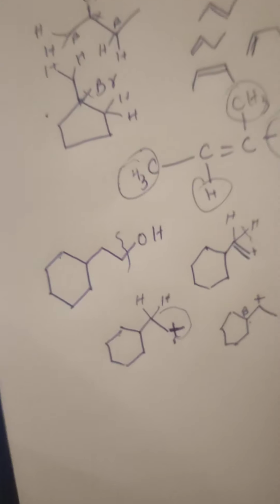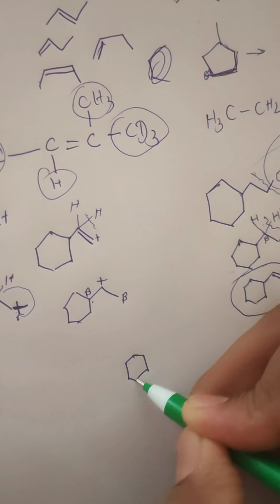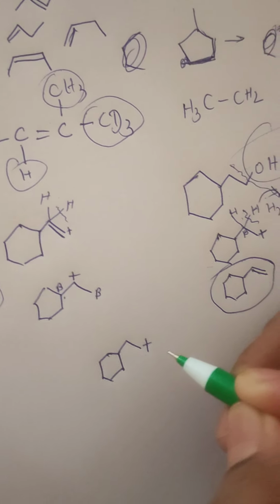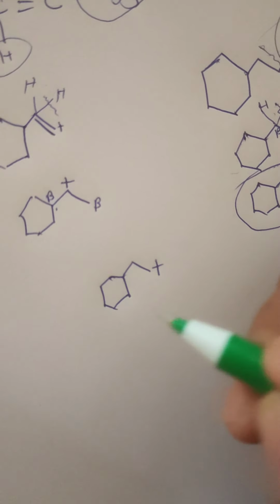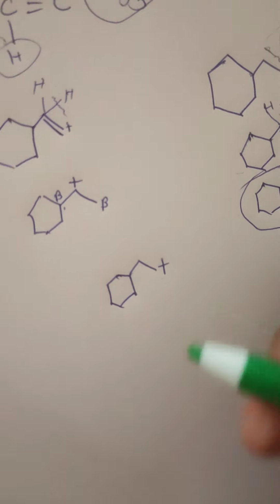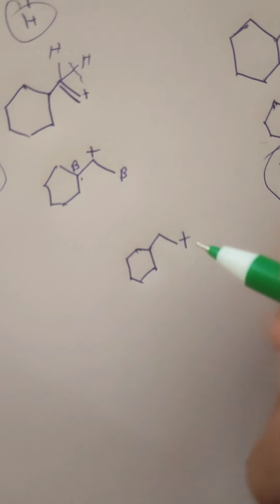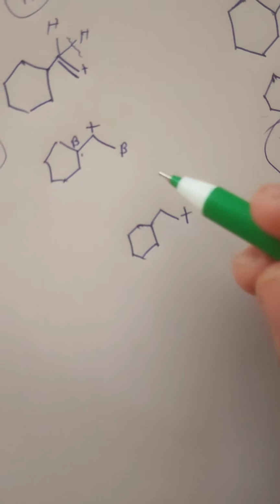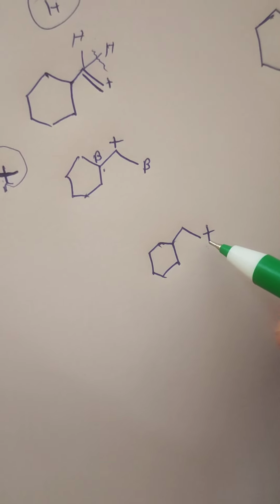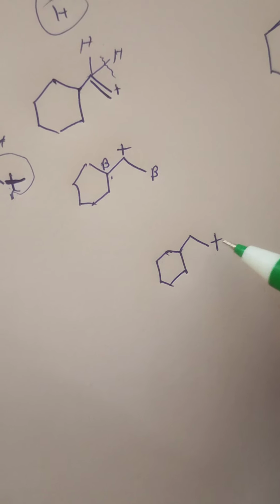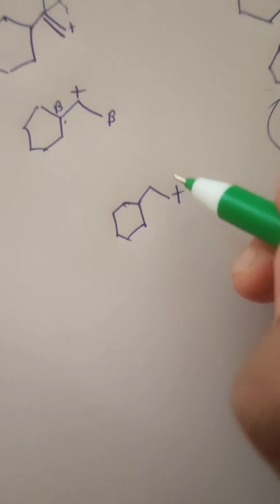We have to keep in mind always that in a compound, if we are getting a carbocation, there can be rearrangement, hyperconjugation, resonance, anything, so that the most stable compound can be formed, right? And that will be the major product. So here we can see it is a primary carbocation, primary positive charge. It is at the primary position, right?